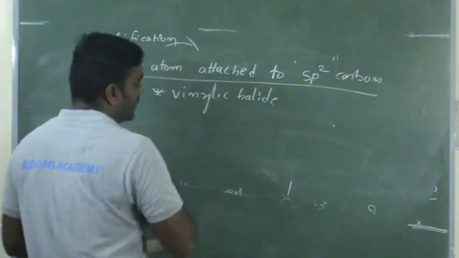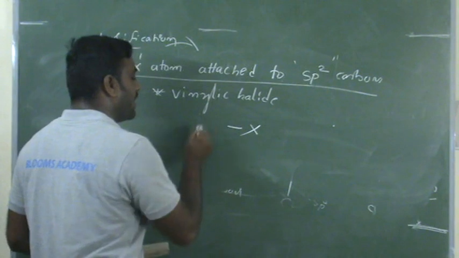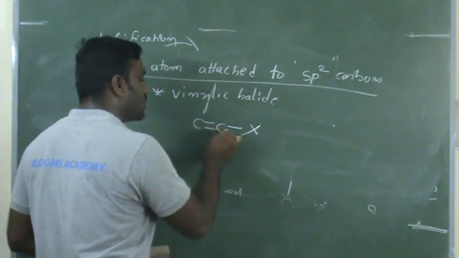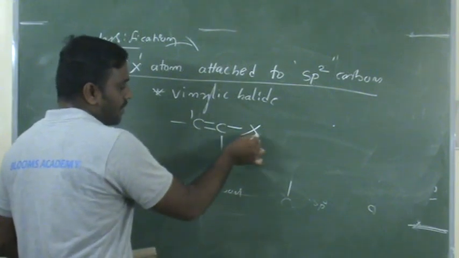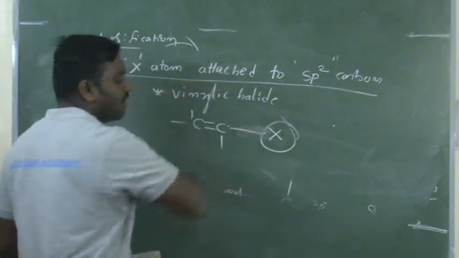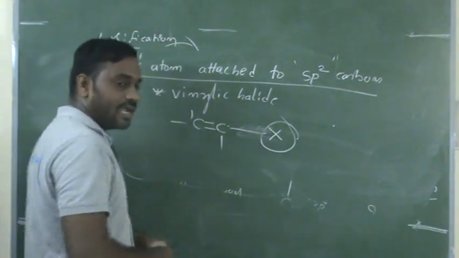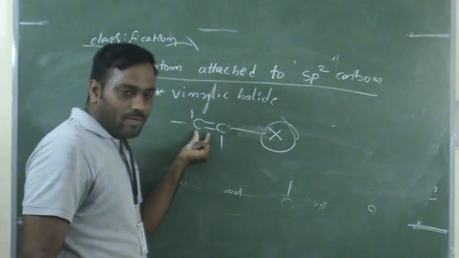Vinylic is nothing but a halogen atom directly attached to a carbon-carbon double bond. See the halogen atom, which is directly attached to a carbon. That carbon should be attached to the double bond.